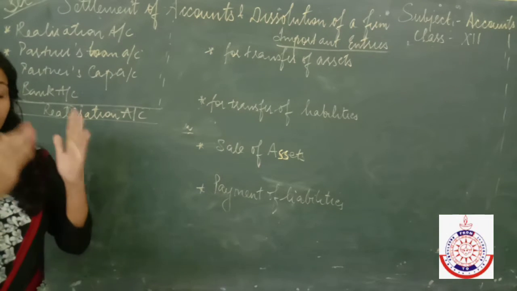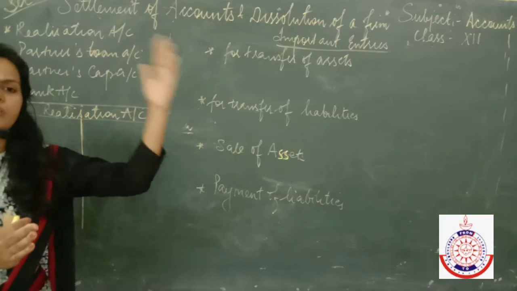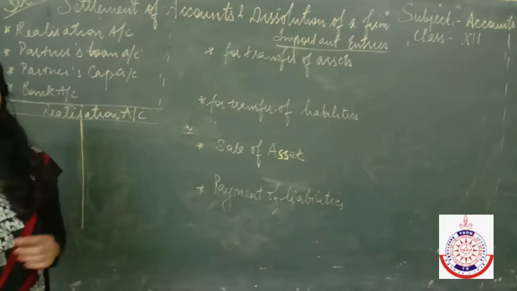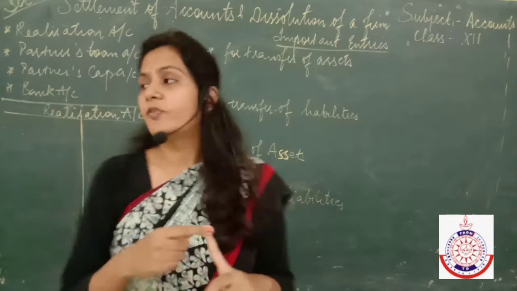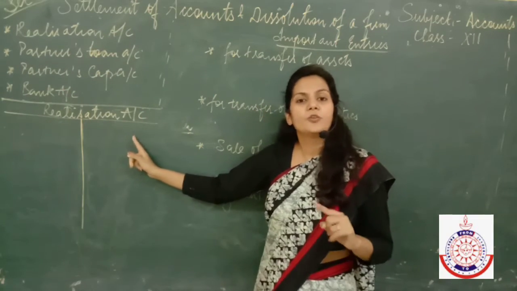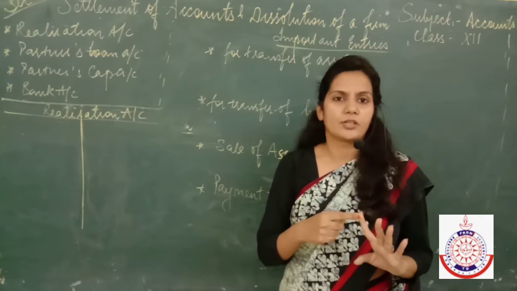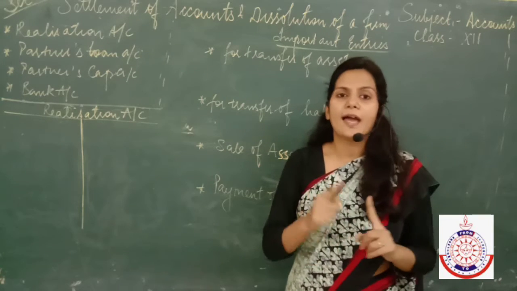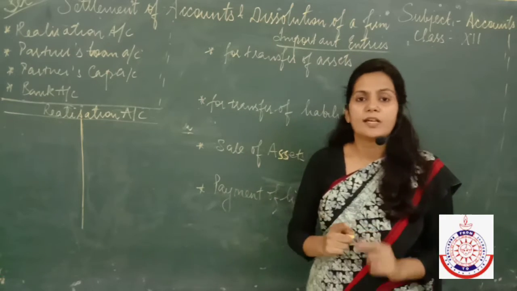It means that the first point of distinction between the admission, retirement or death of a partner and dissolution of a partnership firm is that on the event of dissolution, we have to prepare a realization account, but when a new partner joins the firm, we have to prepare a revaluation account. But the nature of the revaluation account and the realization account is the same.